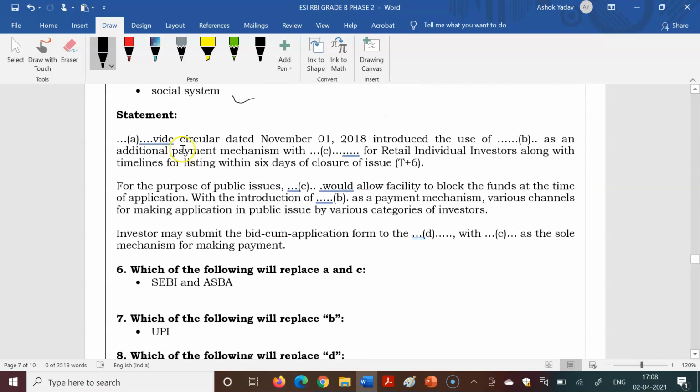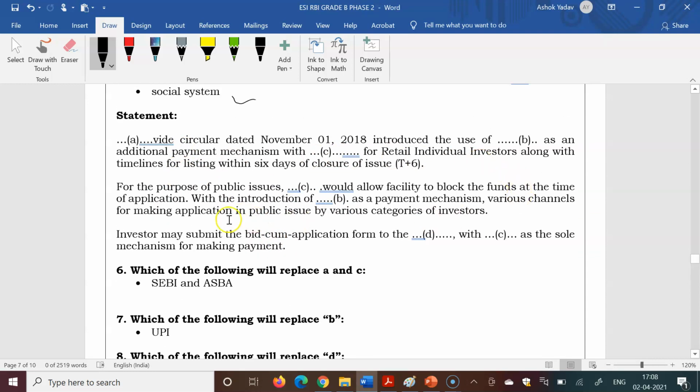Next, a paragraph was given like this: the SEBI Circular dated November 2018 introduced the use of UPI as an additional payment mechanism for retail individual investors, along with the timeline for listing within 6 days of closure of the issue.